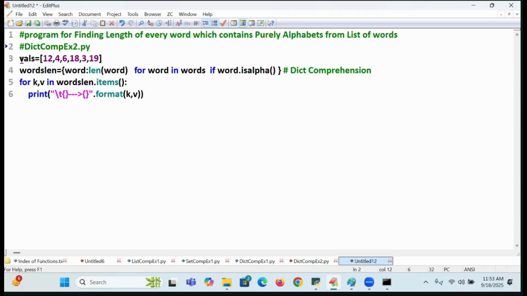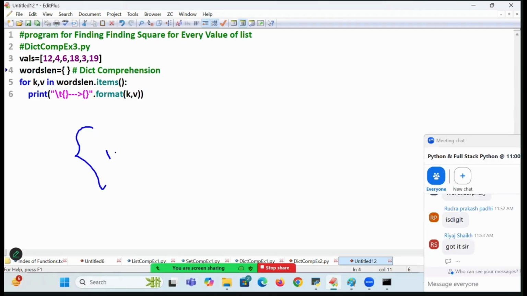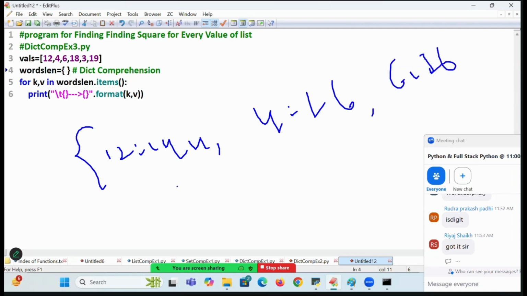Dict comprehension example 3.py. Program for finding the square of every value of the list. These are the list of values I am having. So what I want to find here, I will write the logic. Start with 12: 144. Next, 4: 16. Next, 6: 36. For every value I want the square. Did you understand my requirement?